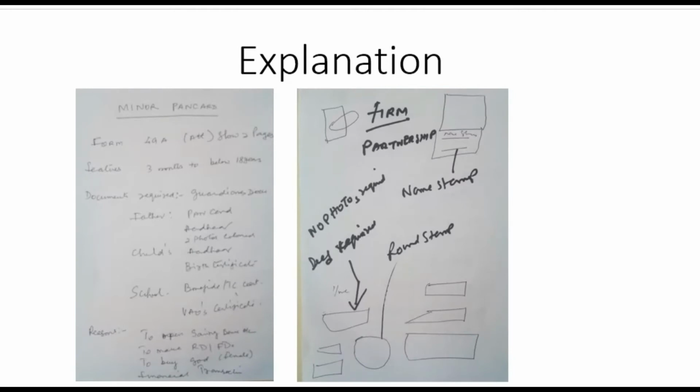Next, explanation of minor PAN card. Why do we get a minor PAN card? Minor PAN card is used to make bank accounts, make deposits, make RD or savings bank account either from bank or from post office. The status will be 3 months to below 18 years.